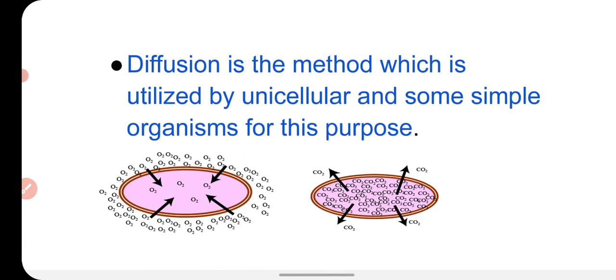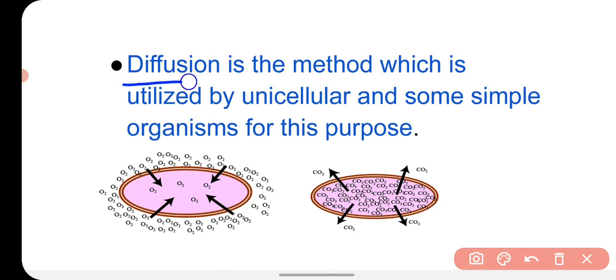Unicellular organisms exchange gases simply by the process of diffusion. Here the oxygen molecules enter the cell from higher concentration to lower concentration, and after respiration, the CO2 molecules are formed and get removed from the cell by diffusion, because inside the cell the concentration of carbon dioxide is more than outside, so the carbon dioxide molecules start to move out of the cell.